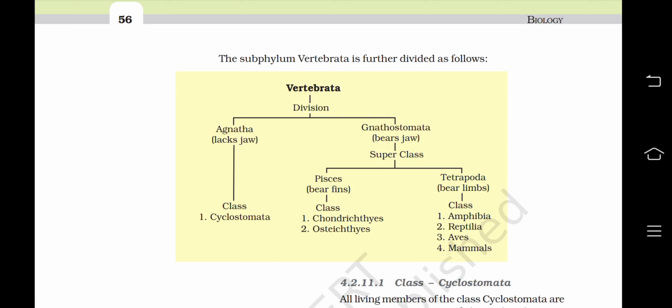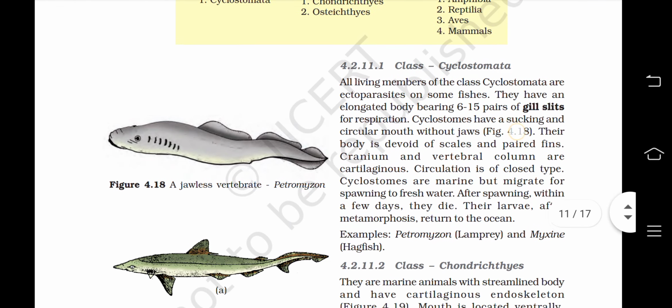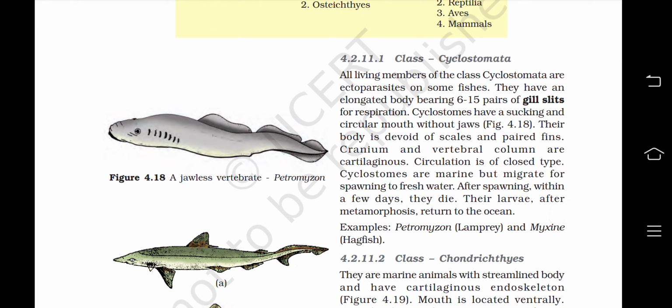First we talk about the class Cyclostomata, which comes under the Agnatha, which lack jaw. All living members of the class Cyclostomata are ectoparasites on some fishes. They have an elongated body bearing 6 to 15 pairs of gill slits for respiration. Cyclostomes have a sucking and circular mouth without jaws. Their body is devoid of scales and paired fins. Cranium and vertebral column are cartilaginous. Circulation is of closed type.